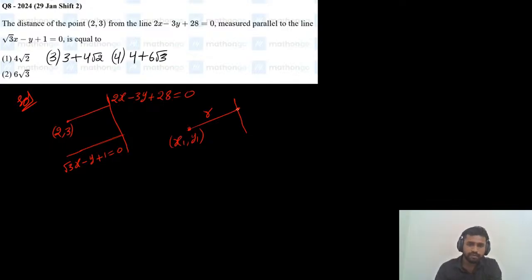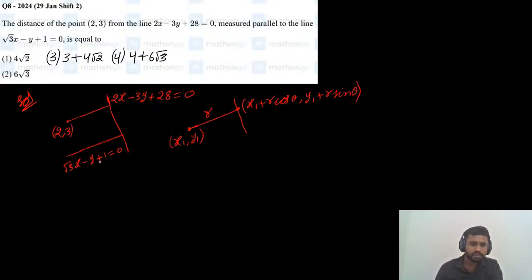It can be taken as x1 plus r cos theta comma y1 plus r sin theta. So parametric points which are at a distance of r units from the given point can be taken as x1 plus r cos theta comma y1 plus r sin theta.